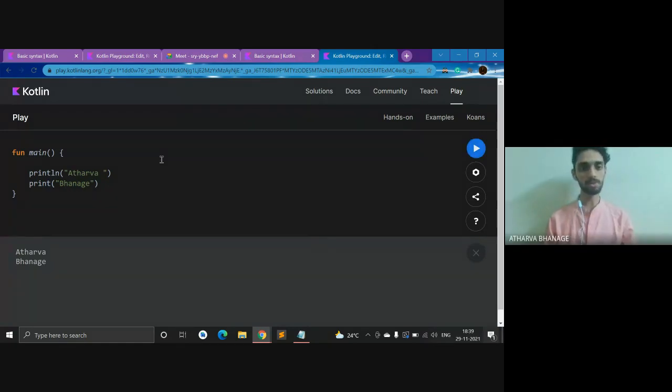Yeah, \n also works, but instead of having \n, you can directly use println and you get the output in the next line. So both of them work. These are the basic two ways of how you print. This is print: print gives output in the same line, println gives it on the next line. So this is about the basic thing, that is printing.